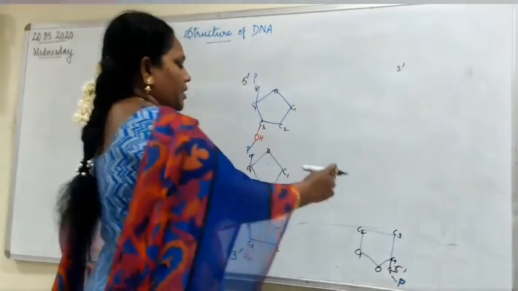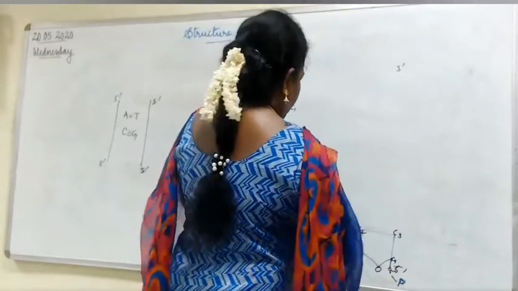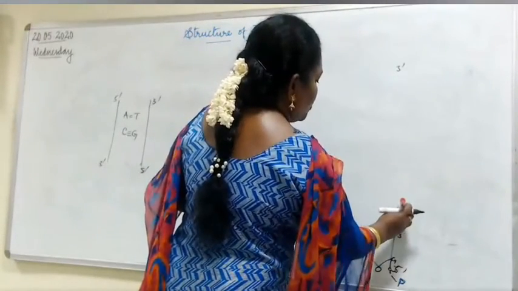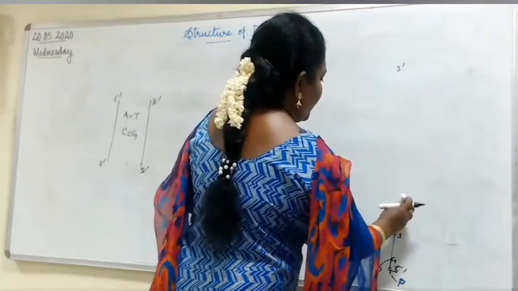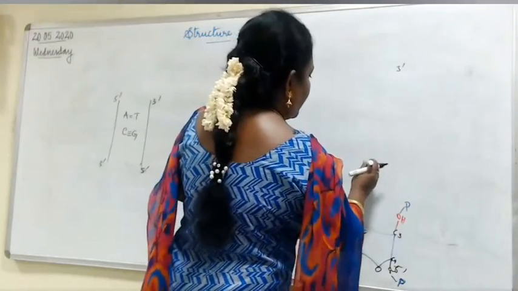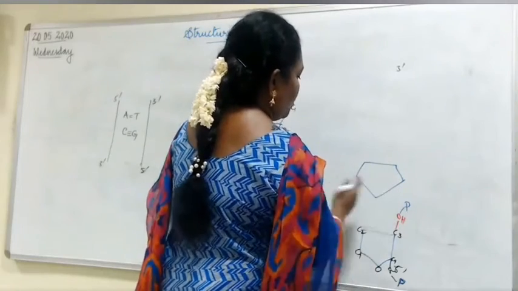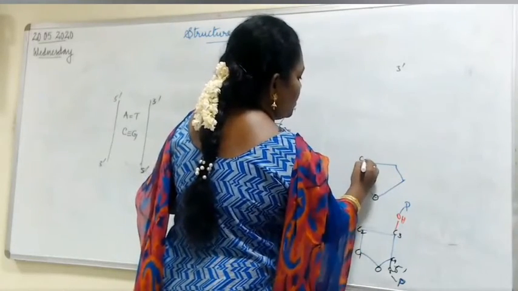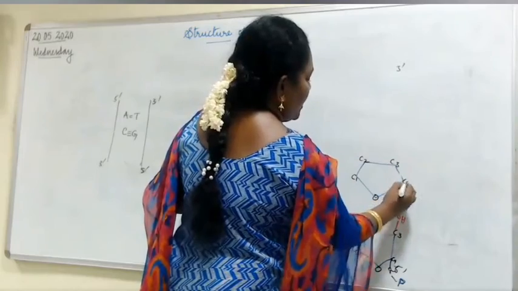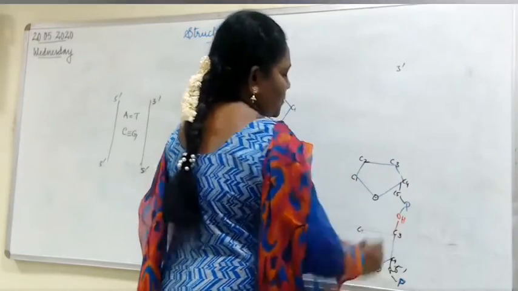The same way here, the third carbon atom, what do you have? OH group, where the phosphate is being linked here, and draw it like this again. Again you have C1, C2, C3, C4, and link here C5 where it is being connected.